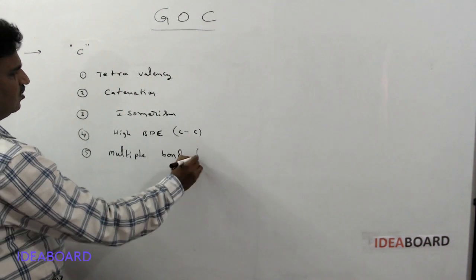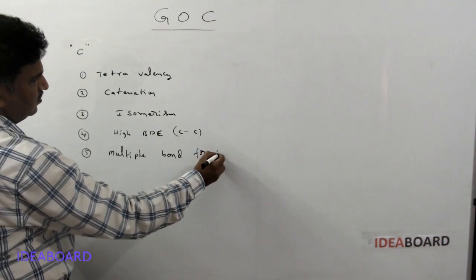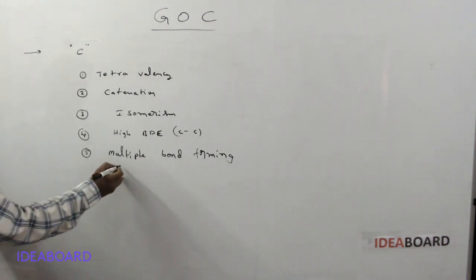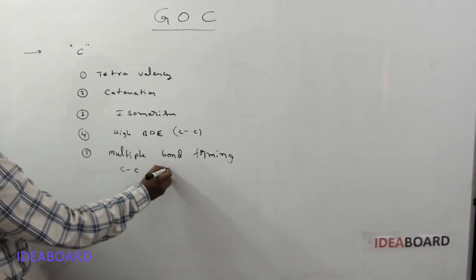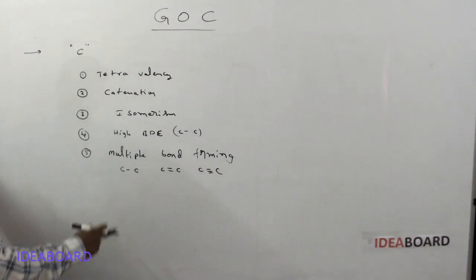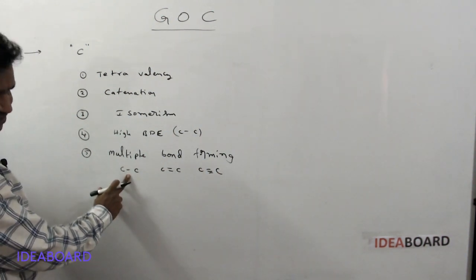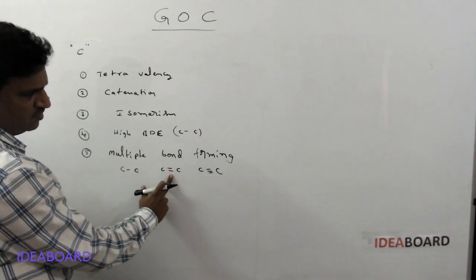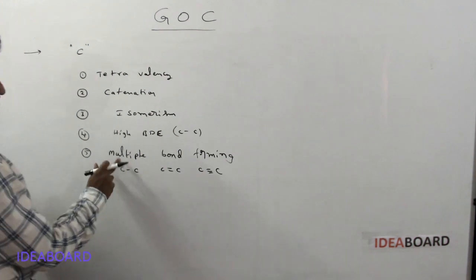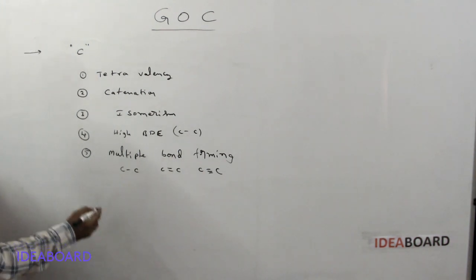Multiple bond forming ability means it can form multiple bonds. So C single bond C they can form, C double bond C they can form, C triple bond C also. So the same carbon forming single bonds, the same carbon forming double bonds, and the same carbons forming triple bonds, which is called multiple bond forming ability.